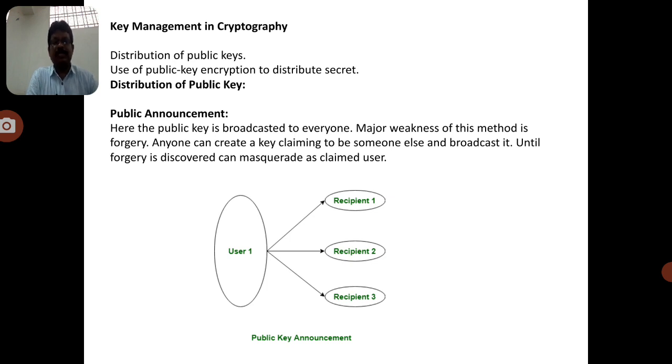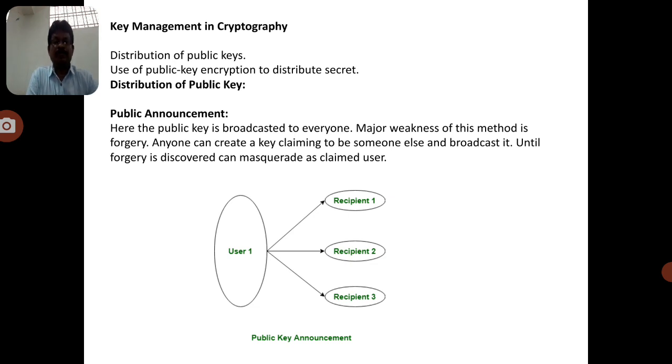If the sender uses the recipient's public key in the encryption, it provides a secret message, because only the destination party can decrypt the message, since he alone knows the private key. Based on that concept, the public key is available in the network. If anybody wants to communicate with any other user, they may take the public key available in the network. There are different types of public key distribution: the first is public announcement, the second is publicly available directory, the third is public key authority, and the fourth is public key certificate.